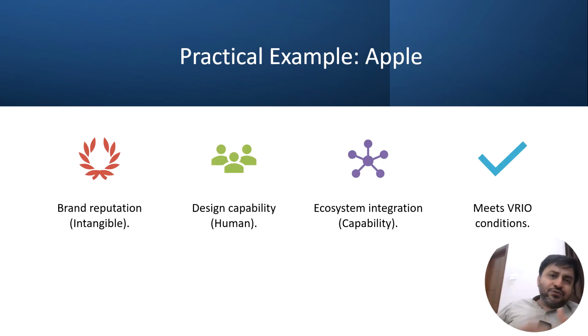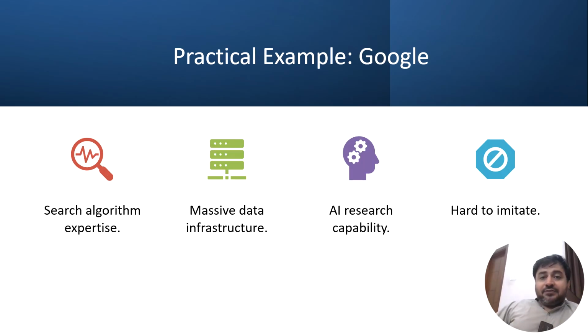So practical examples, we can talk about Apple. I already was giving examples of it. So brand reputation, which is an intangible thing they have, design capability, human ecosystem integration capability, and they meet the VRIO conditions. So these three conditions are being met by Apple.